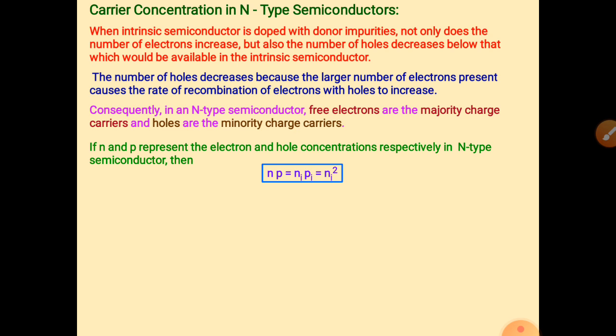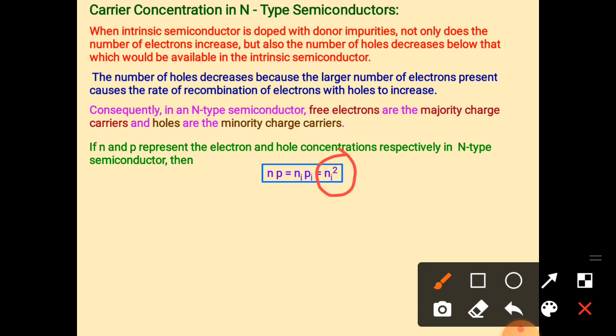The ratio N into P, number of negative and number of positive. Number of negative is N, number of positive is P, equal to NiPi. What is NiPi? It is for the intrinsic semiconductor. Whenever we have an intrinsic semiconductor, if we multiply the number of electrons and the number of holes, we get Ni squared, this recombination term.